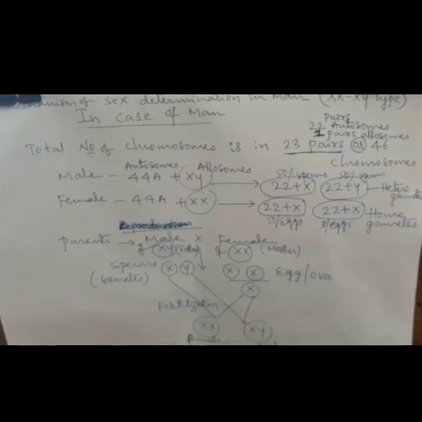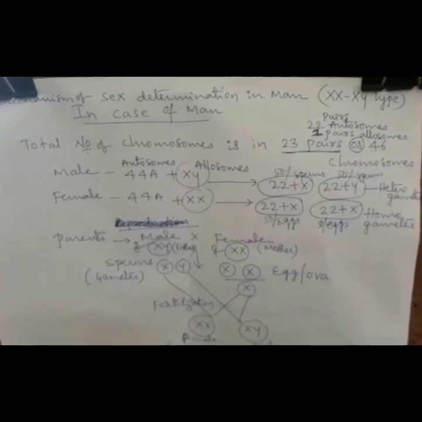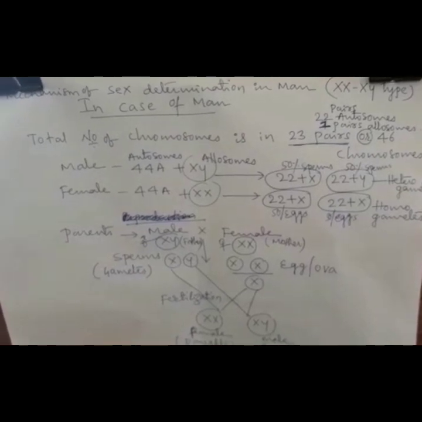In Drosophila, the total number of chromosomes is 8. Out of that, 6 chromosomes are autosomes, and 2 other chromosomes are the sex chromosomes or allosomes, represented by X and Y. So male Drosophila has 6 autosomes plus XY, whereas female has 6 autosomes and X and X chromosomes. Mechanism of sex determination in man is also XX and XY type.